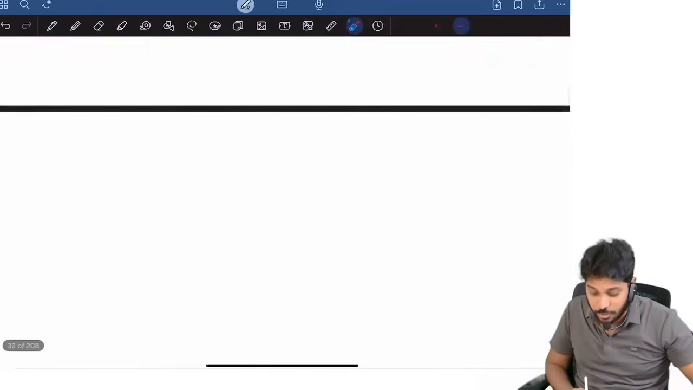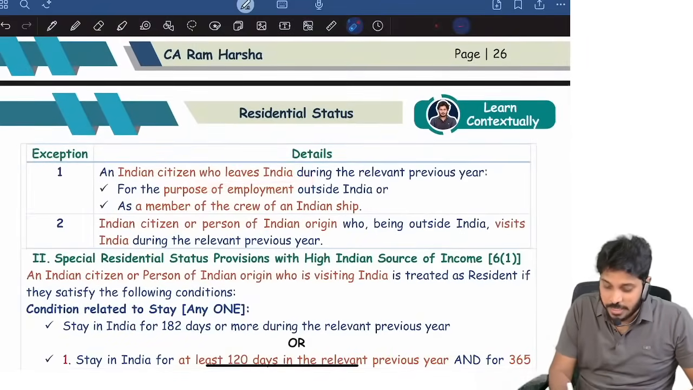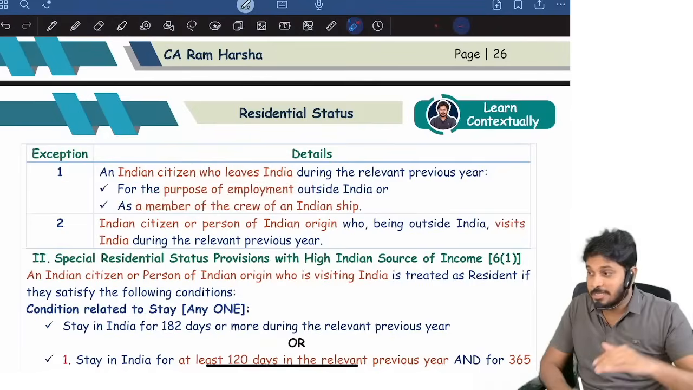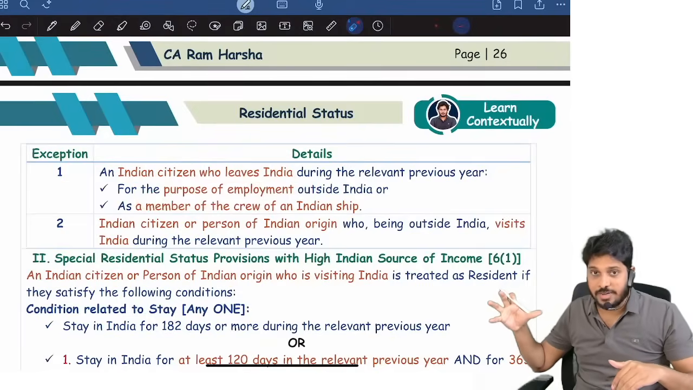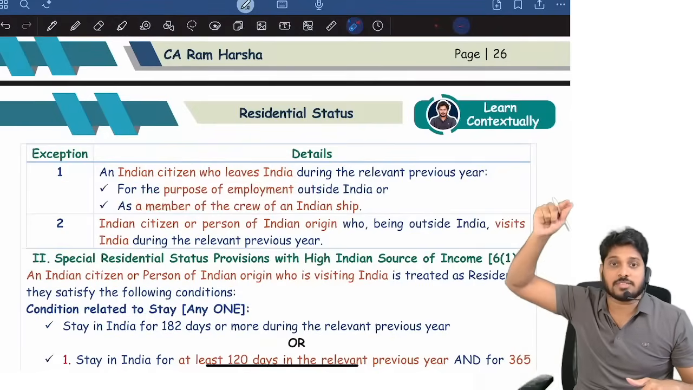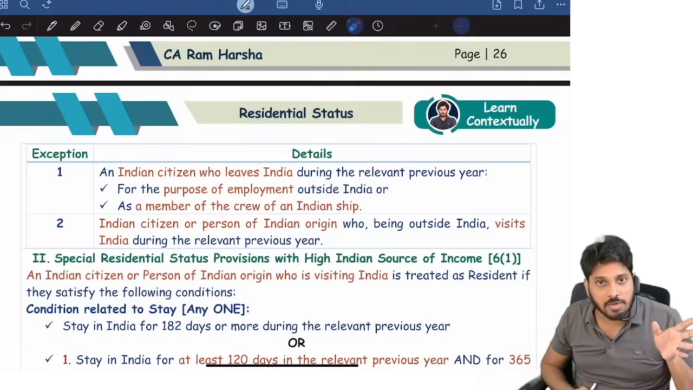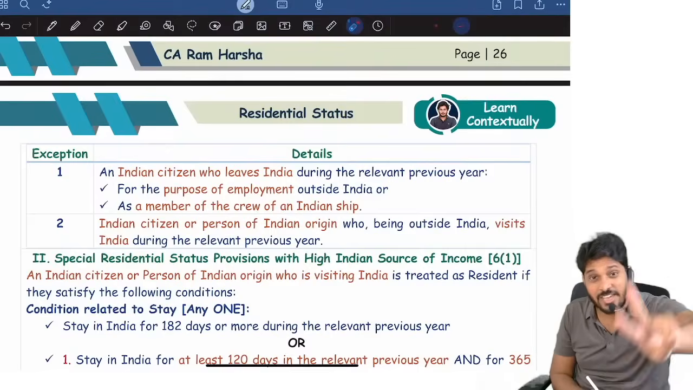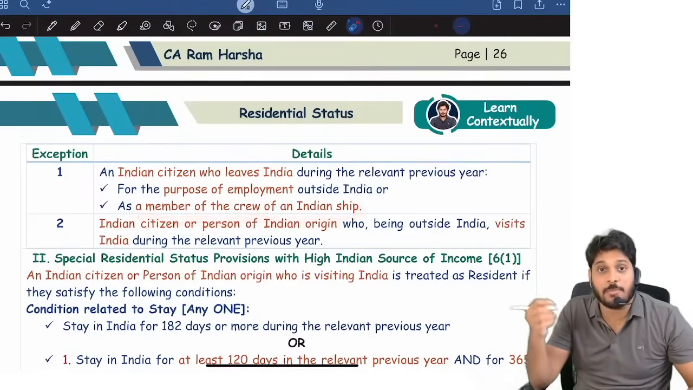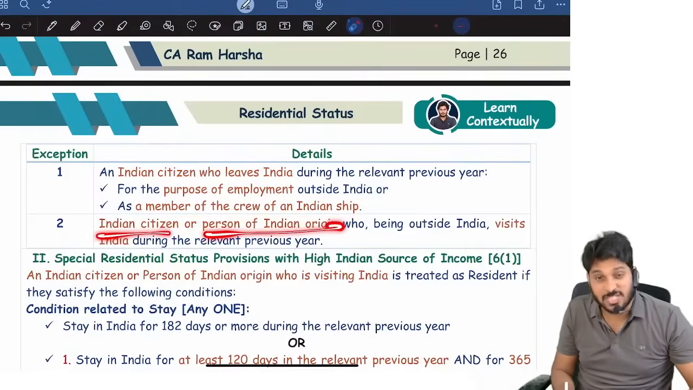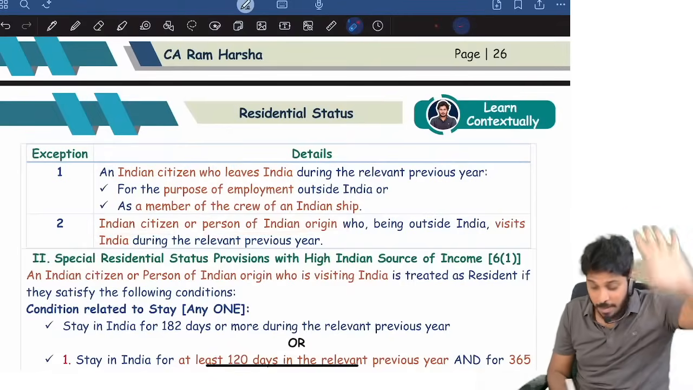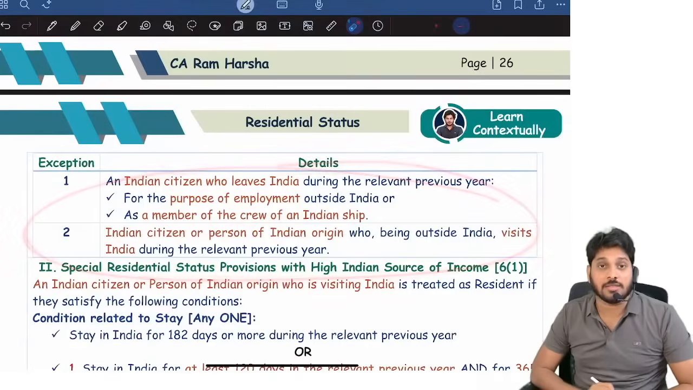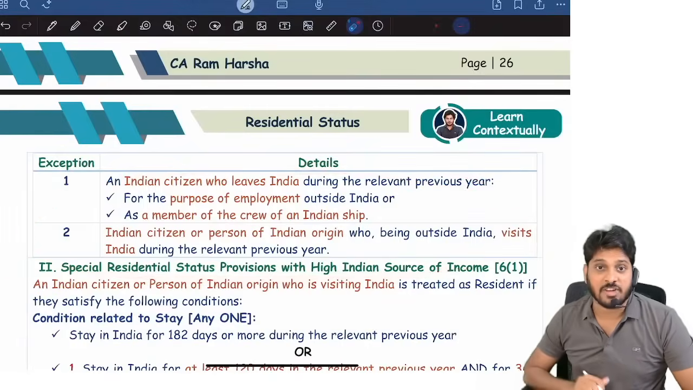So that's why, for citizens who are leaving India for employment purposes, there is an exception. Suppose an Indian citizen is marrying somebody abroad and then leaving. That's not for employment, so this exception will not apply. But an Indian citizen leaving India for employment, or an Indian citizen working as a crew member of an Indian ship, or a person of Indian origin settled abroad already but visiting India just as a visitor: for these three, the B2 condition we will not check.